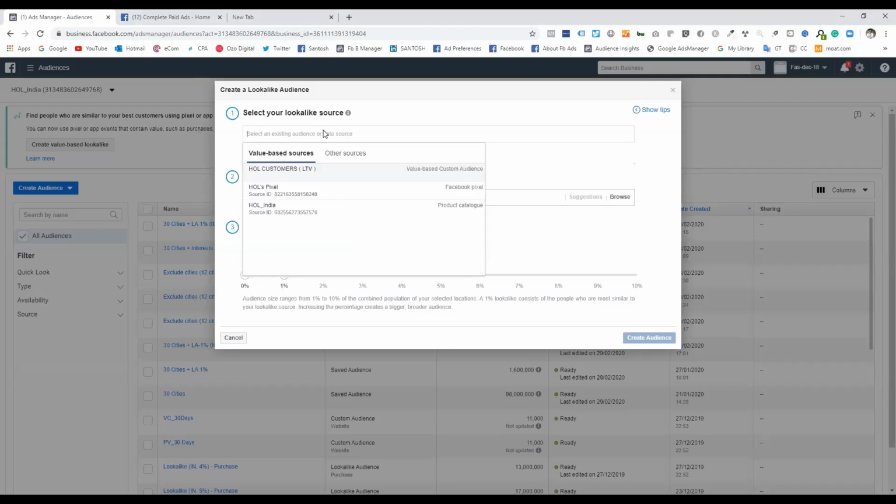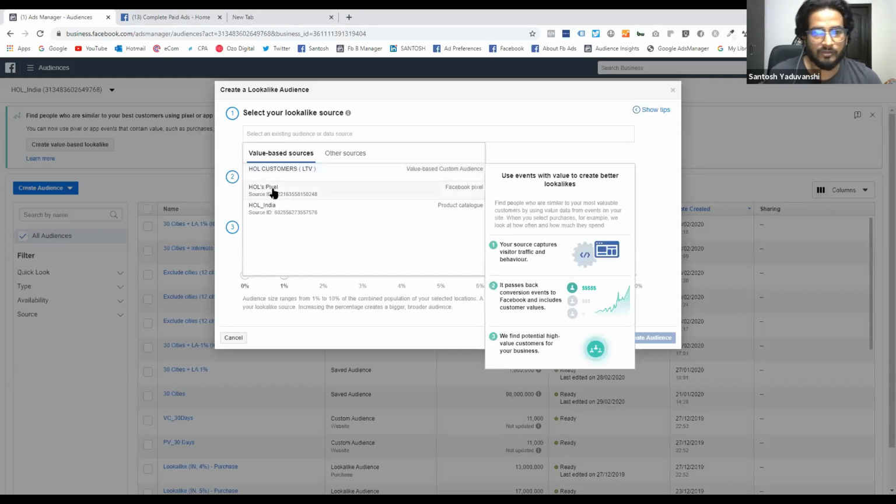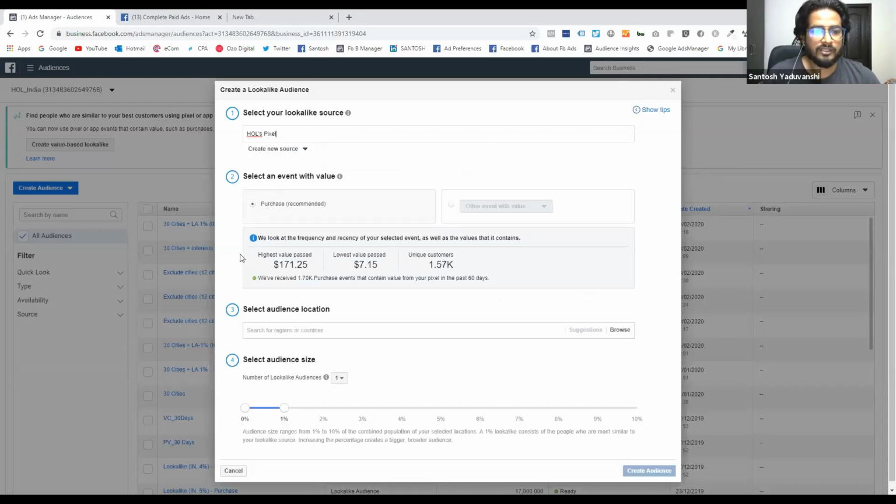Here you can see we got three options. One is the value-based customer audience. Second one is on the base of pixel, and third one is on the base of the product catalog. Tarun has already told you about the pixel. You can get the highest value pass, lowest value pass, and unique customer.